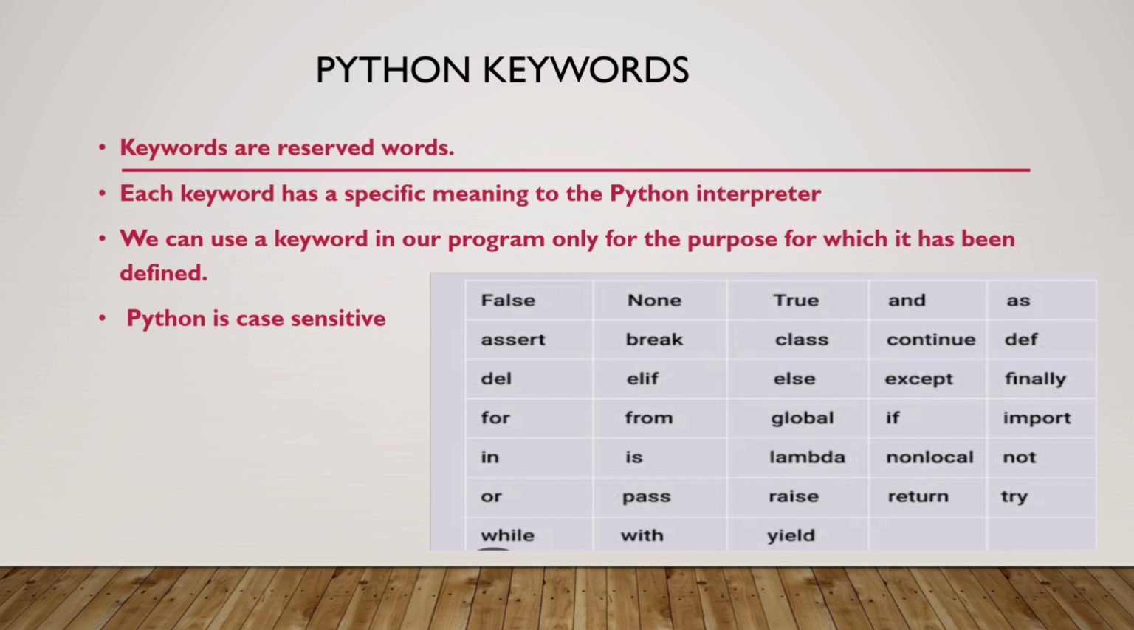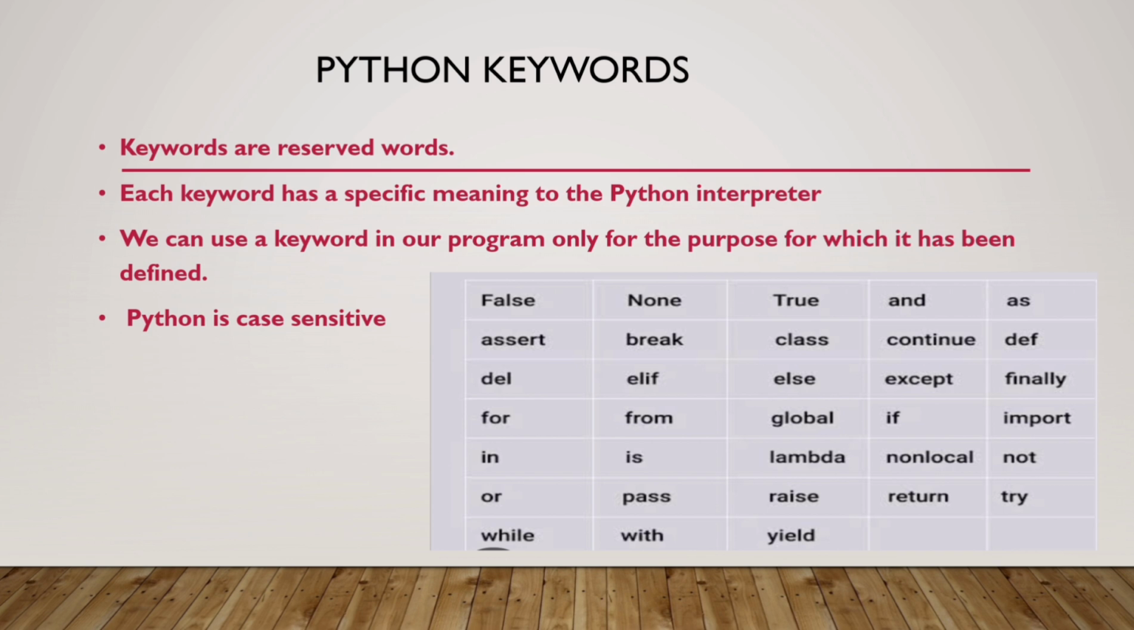Why are they called special? These words have special meaning to the Python interpreter. That means we users cannot change the meaning of the keywords. Those keywords are meant for some specific purpose. We just use those words in our programming language. We can use a keyword in our program only for the purpose for which it has been defined.